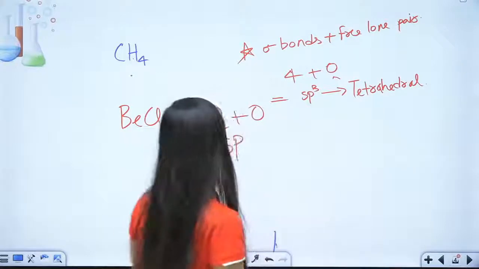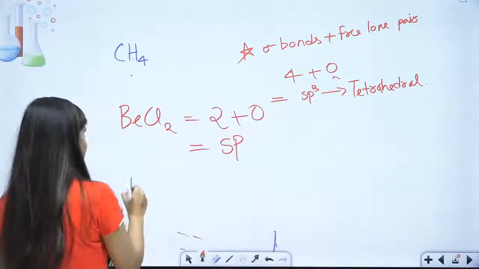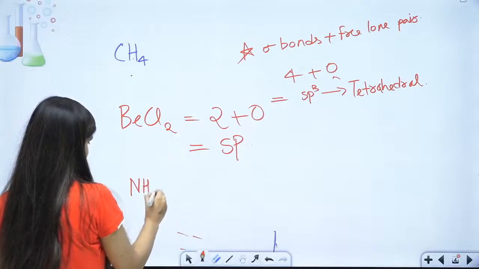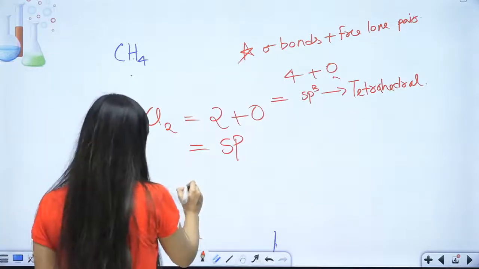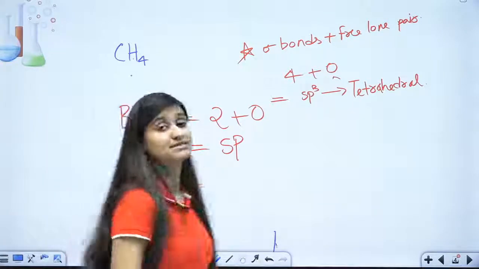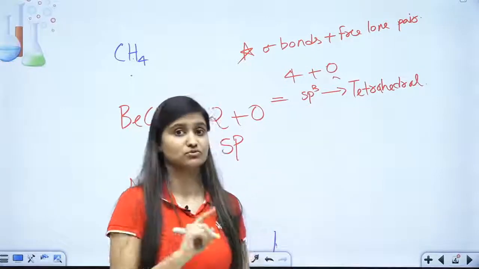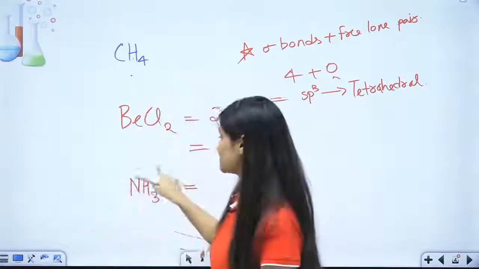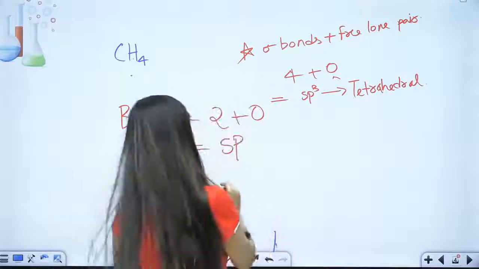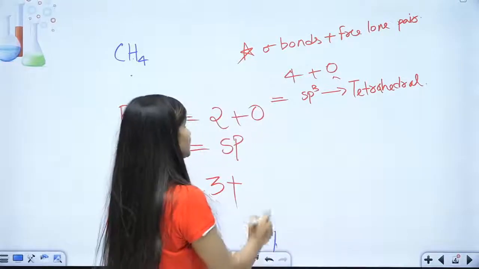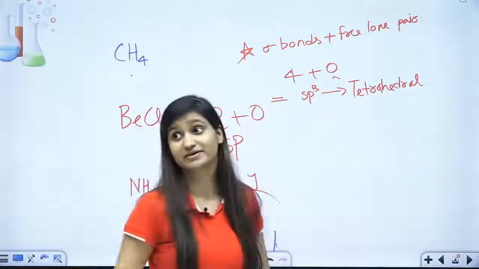Now let's take the example of NH3. It has 5 electrons in its outermost shell. 3 will make bonds, which will be sigma bonds. So 3 is here, and 1 free lone pair.